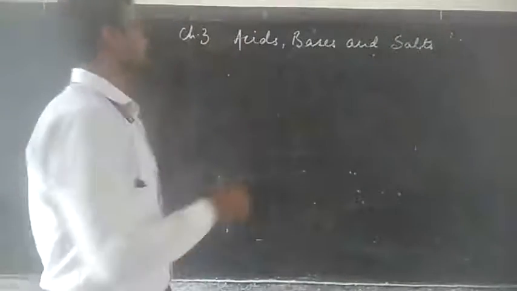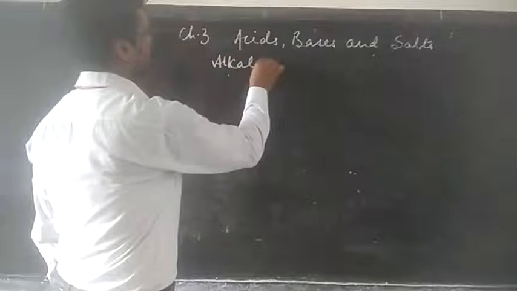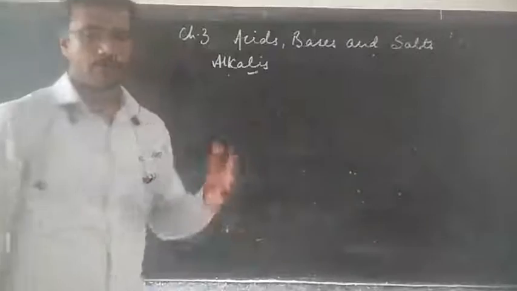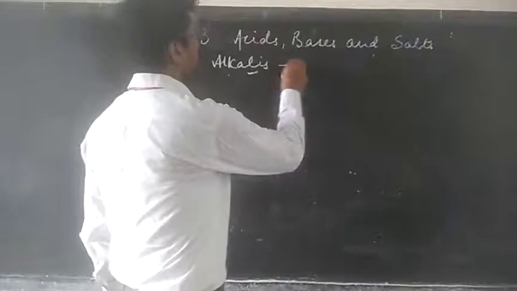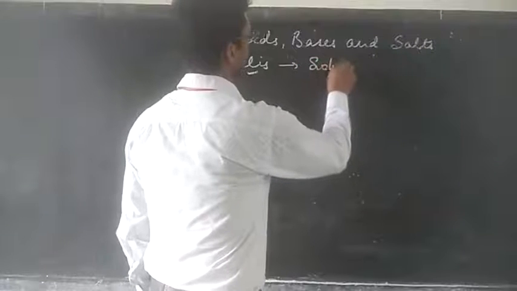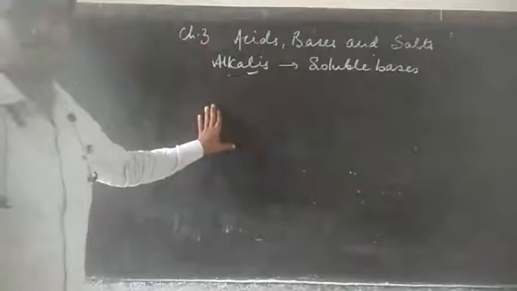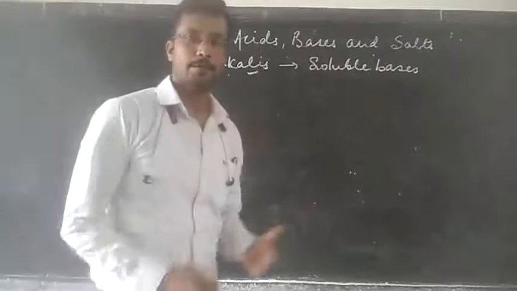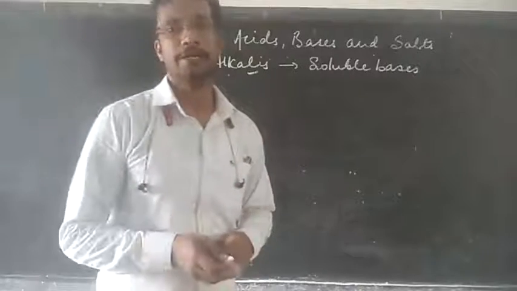Now next is alkalis. So what are alkalis? Alkalis are the soluble bases. They are the soluble bases, and these alkalis when dissolved in water will produce hydroxyl ion as the only negative charge.